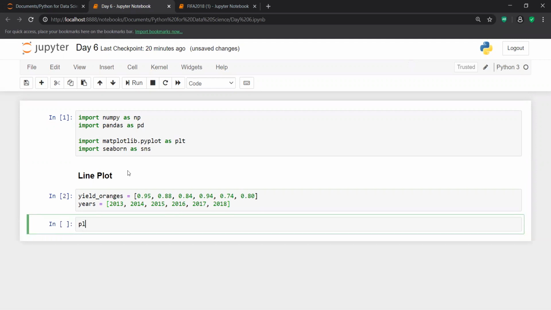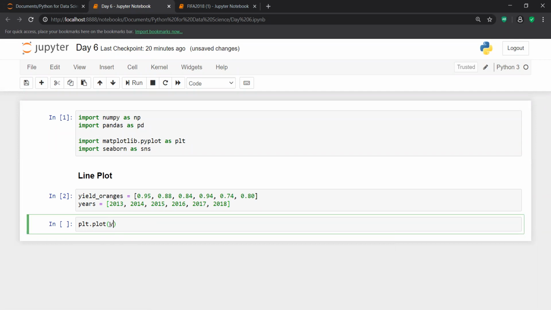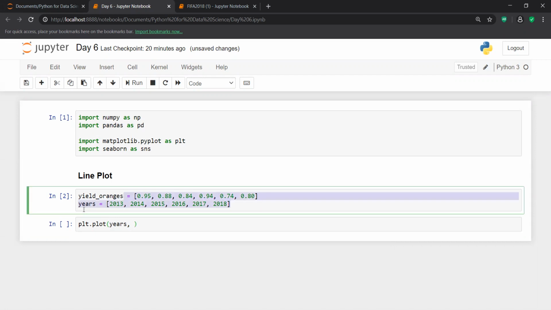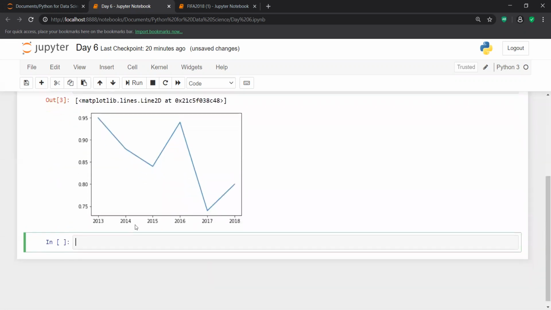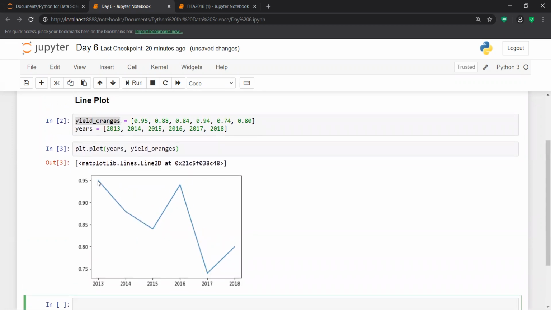Now if I try to plot this thing, so plt.plot, and inside this plt.plot, I just try to plot this thing, and if you can see, this is a plot between x and y. On the x-axis I took years, and on the y-axis I try to plot the yield of oranges. Yes, you can see this graph. So this is basically the yield of oranges.